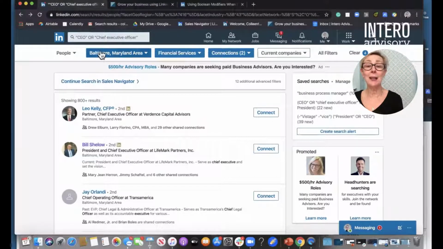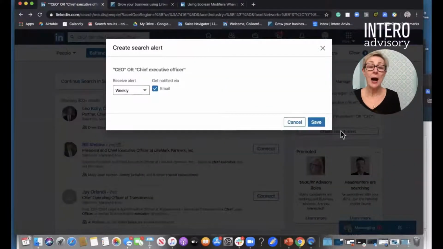Notice if I like this particular search, I can come over and create a search alert. When I click on the search alert, I'm saying that I want a weekly email that comes to me that will notify me of anybody new who's come into my network based on this search. This is so easy to do. It will save so much time if you're actually using LinkedIn for business development or recruiting purposes.